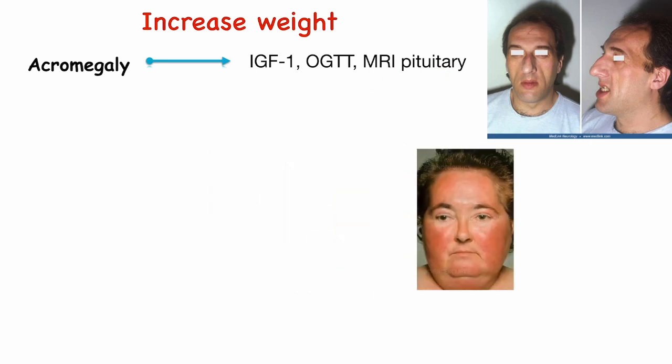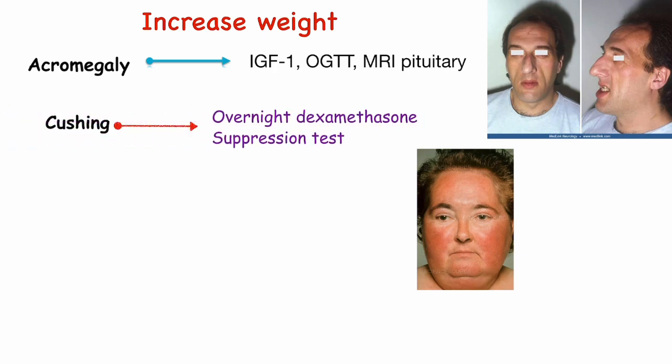If I see a second patient, this patient is like this: young and hypertensive, and at the same time there is moon face and buffalo hump and striae in the abdomen. So I suspect, oh, this is hypertension secondary to Cushing. So what investigation will I do for this patient? Basic investigation and the overnight dexamethasone suppression test, and I will discuss all these details in other videos.